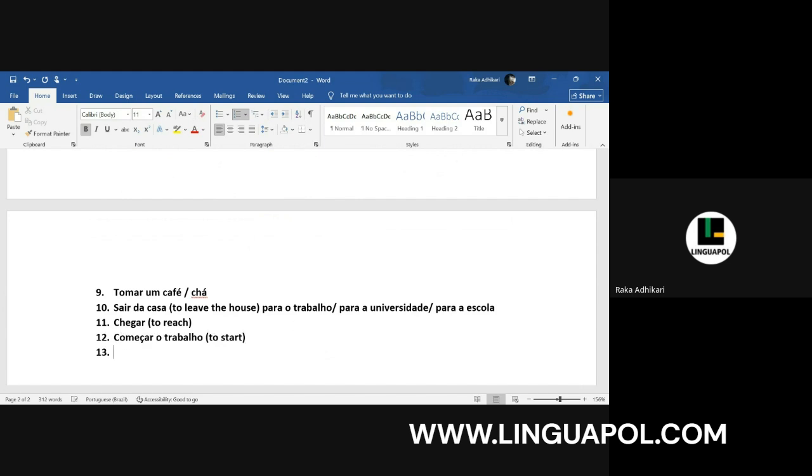Começar. Then we can use a verb called almoçar. Almoçar is to have lunch. We have a specific verb in this. In English, we use the word to eat or to have lunch, which is a common verb. But in Portuguese, specifically to have lunch, we call it almoçar. We cannot use this verb in the time of breakfast or at night while having dinner. We can only use it for lunch. Almoçar is literally to have lunch. Again, a non-reflexive word.